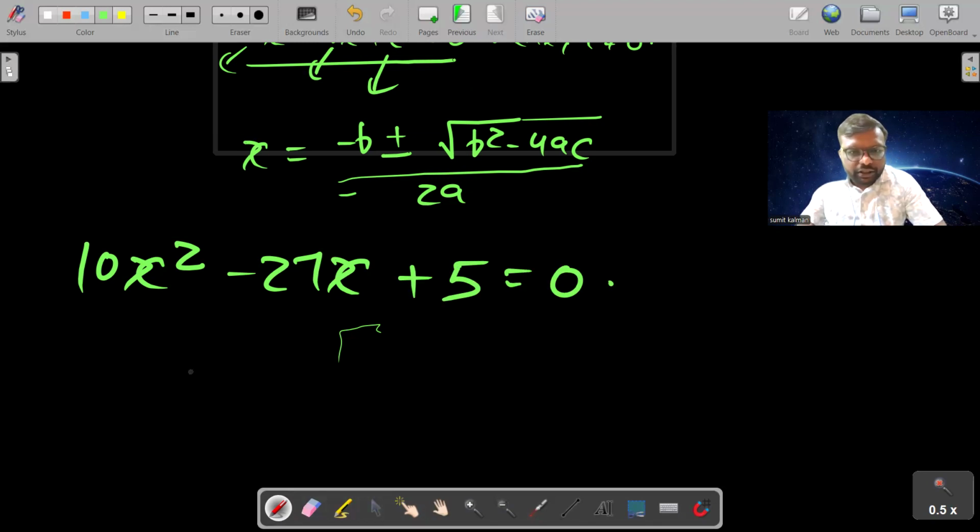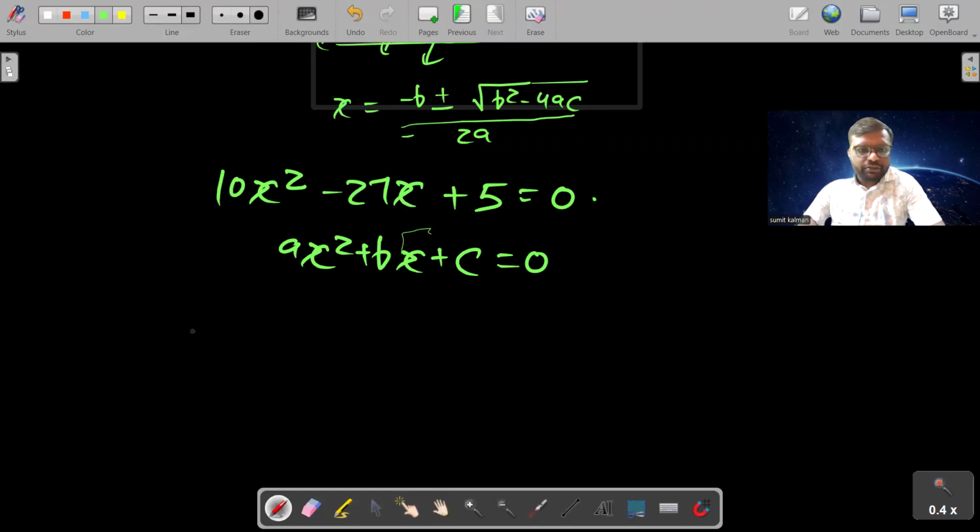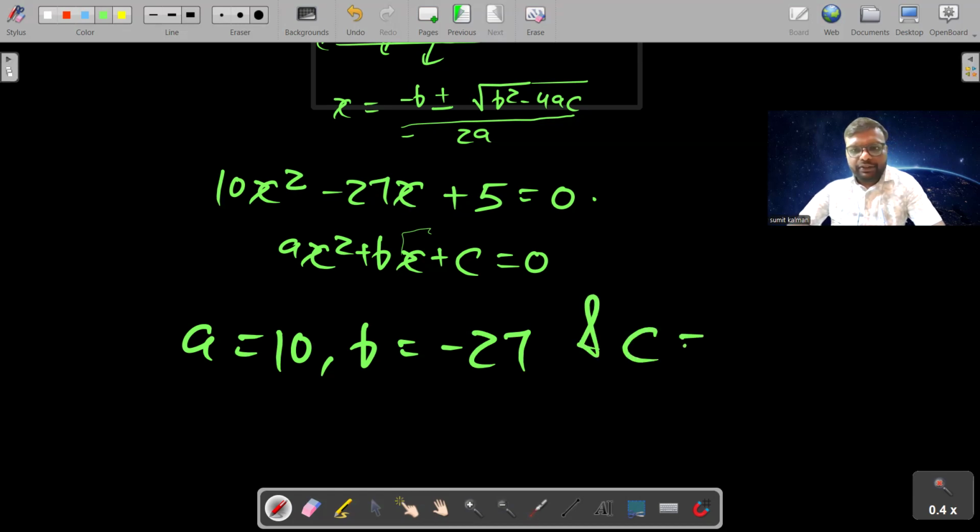And students, if you will compare with the general form of quadratic equation, that is ax square plus bx plus c is equal to 0, here you will find out that a is equal to 10, b is equal to minus 27, and c is equal to 5.